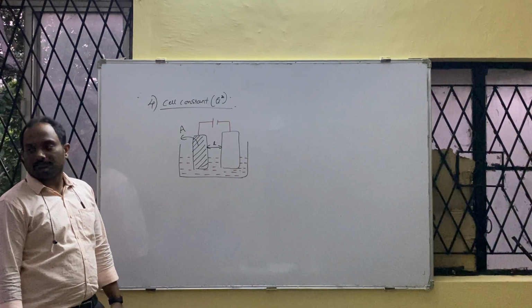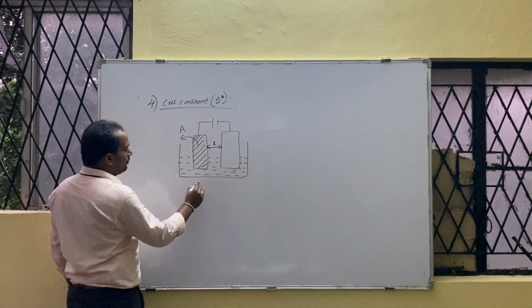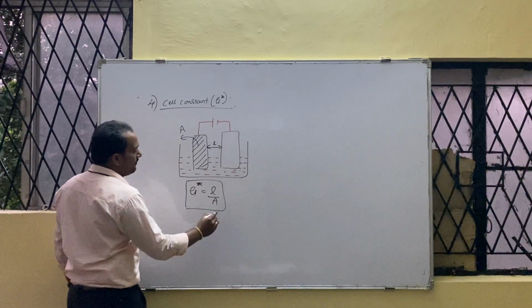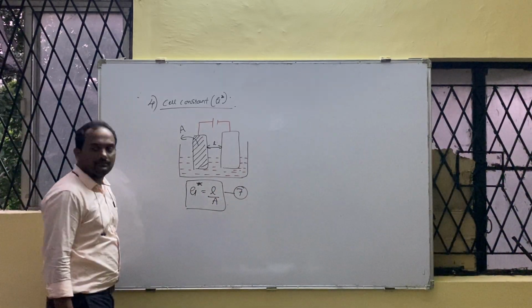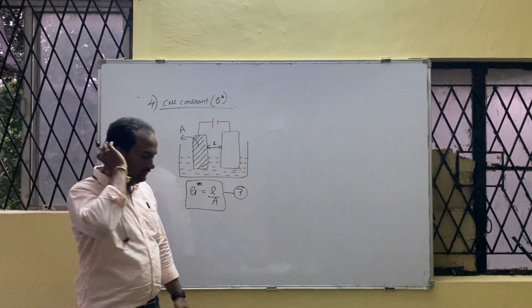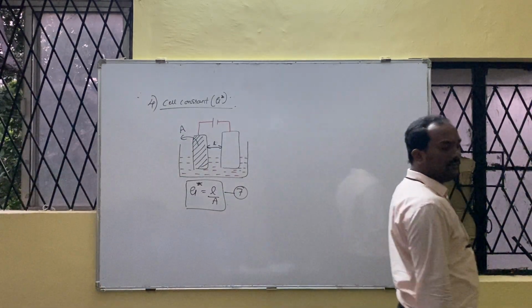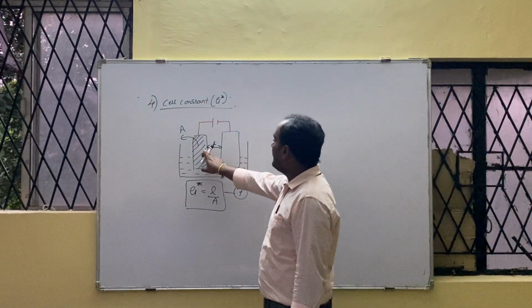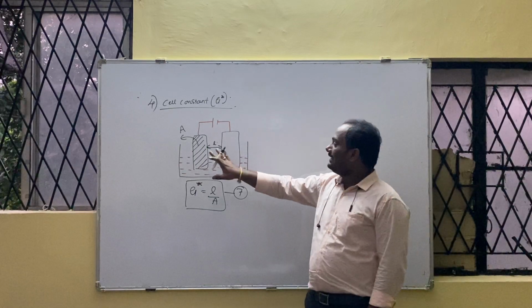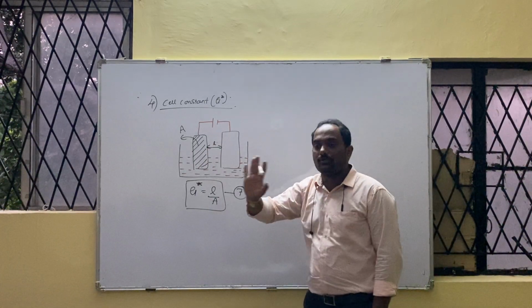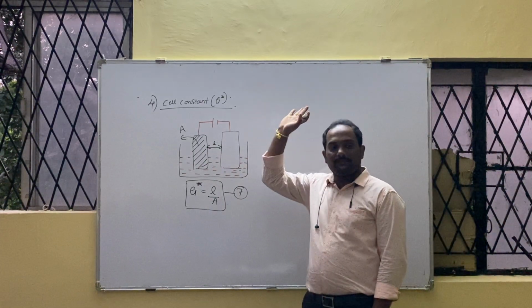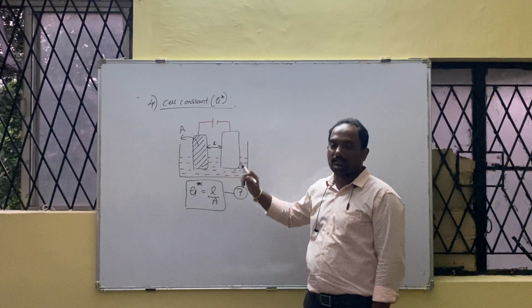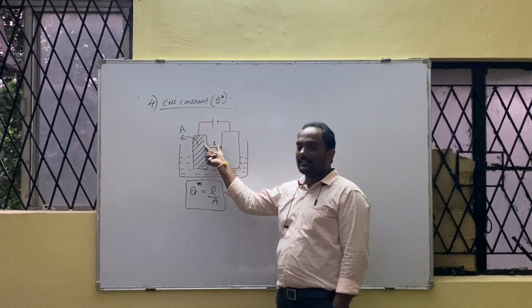Draw the diagram. Below the diagram you write G star is equal to L upon A. Put this in a box. Formula number 7. Then how do you define G star? Is it not the ratio of L? L is not a length, it is the distance between two electrodes. Look on the board. You never use the word length. Length comes in only in physics. Copper wire length will be there, but we are not discussing copper wire. We are discussing electrodes. They are separated by some distance. That distance is called what?